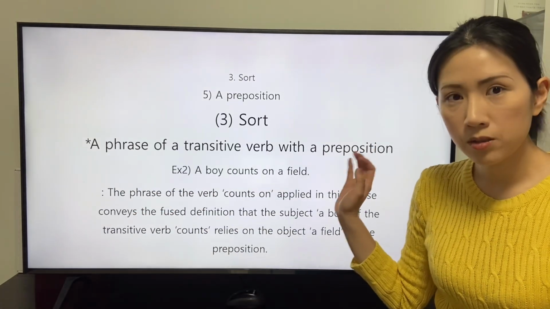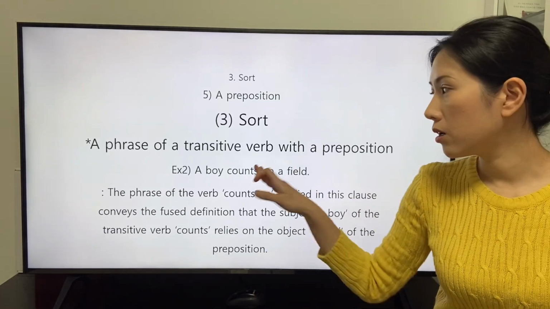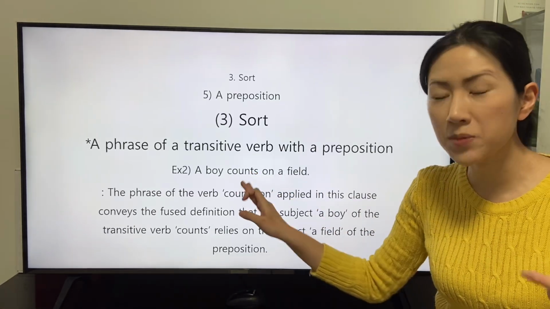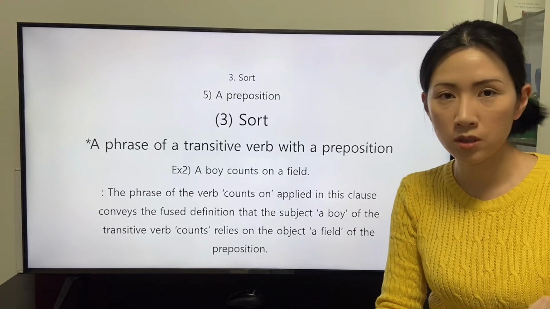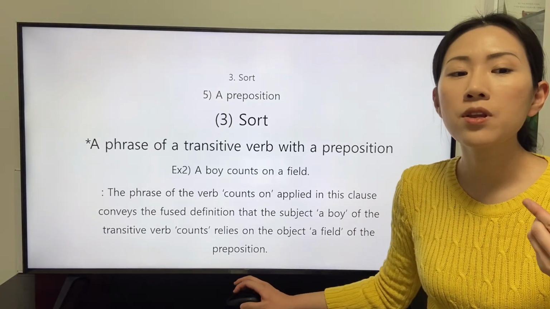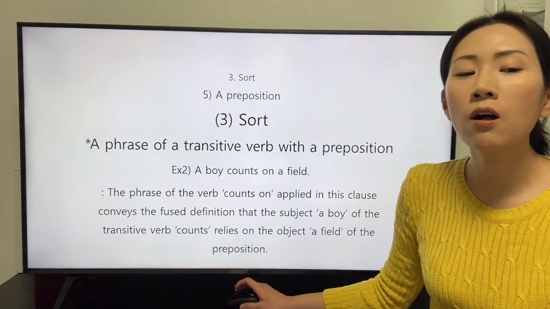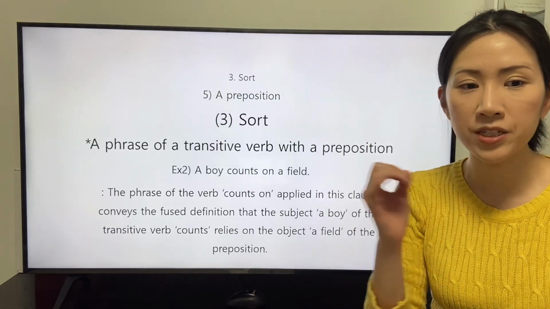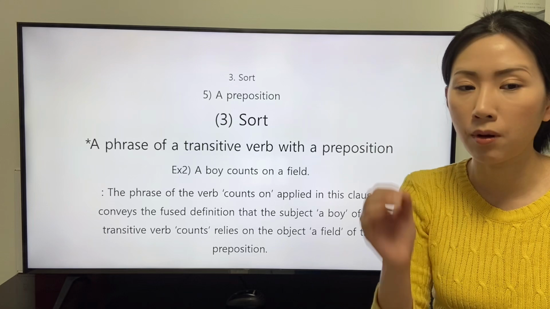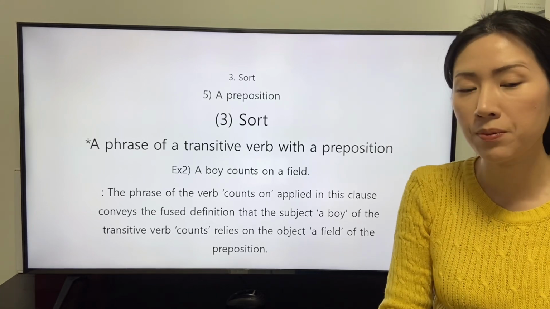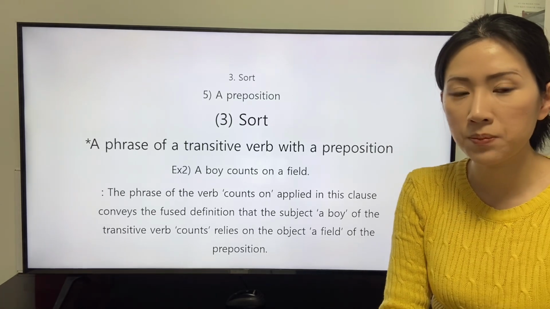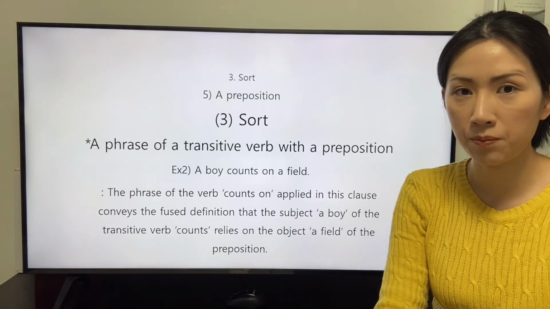In this clause, the speaker abbreviates the object of the transitive verb count. The phrase of the verb count on applied in this clause conveys the fused definition that the subject, a boy, of the transitive verb count relies on the object, or field, of the preposition.